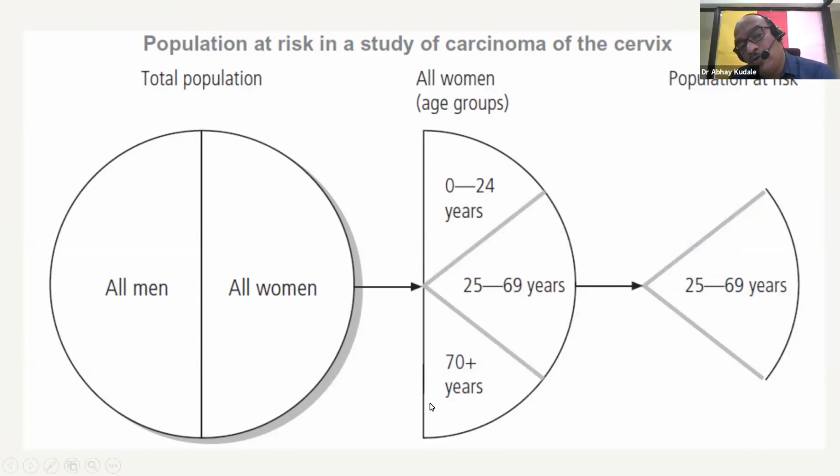If we consider only women, we are also aware from studies and evidence that not all women are equally susceptible to carcinoma of the cervix. So which age group is susceptible? That age group is 25 to 69 years. So that age group becomes the population at risk, a good denominator for such a study on carcinoma of the cervix.